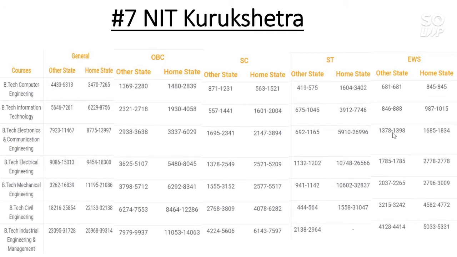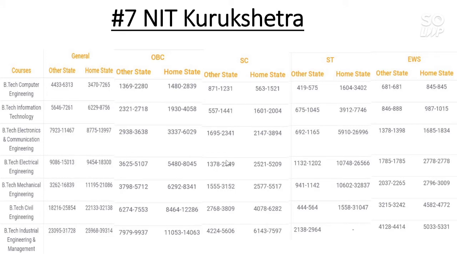Now for EWS category the cutoff for other state is almost 1400 and for home state it is almost 1800. Now talk about electrical engineering. For general category other state cutoff goes to 15,000, home state cutoff goes to 18,300 and for OBC category other state cutoff is 5100 and home state cutoff is 8000.